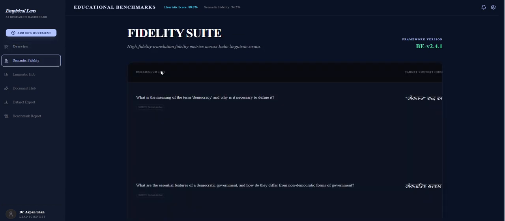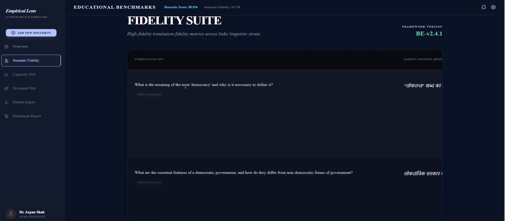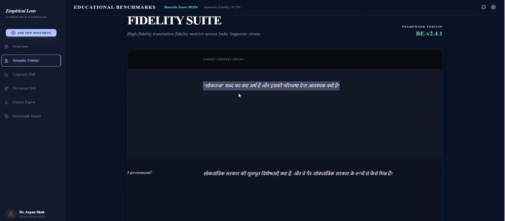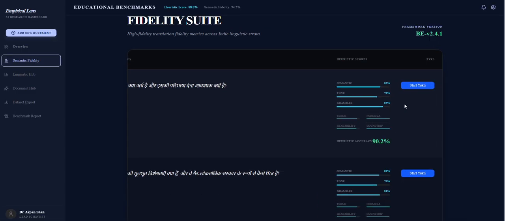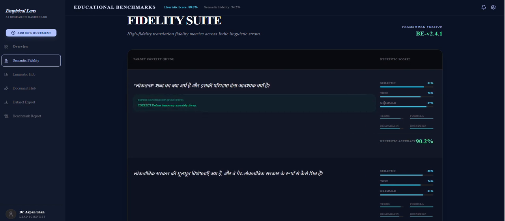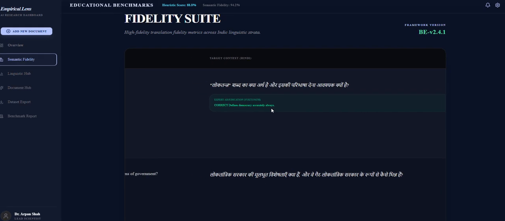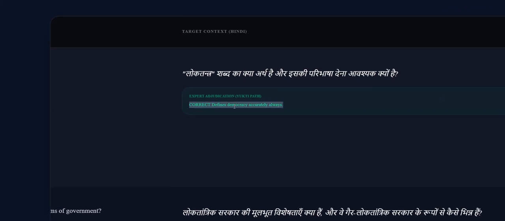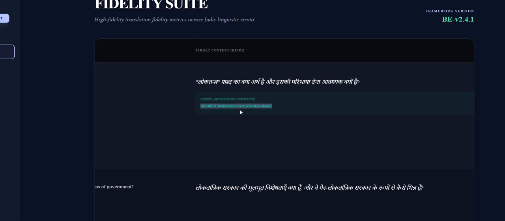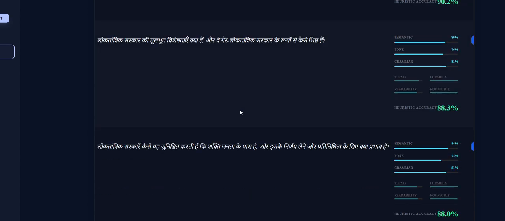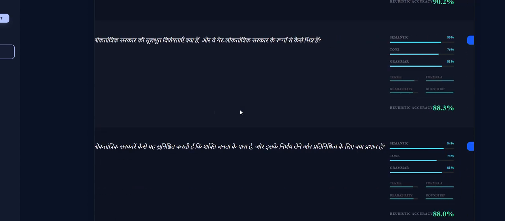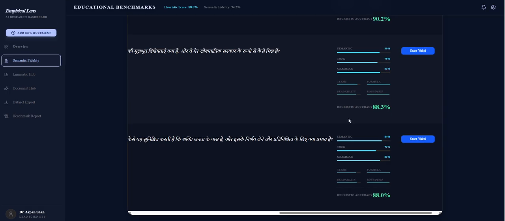Now this is the semantic fidelity, wherein we are giving the translation. This was the question in English, AI translated this being the Hindi one, and this is the rating given by our benchmark. And Yukti is a tool which does the sanity test, how well it has translated. So it says that it correctly defines democracy accurately, like the translation is correct. So this is the basic translation of these questions and how well they have been translated by the particular model.